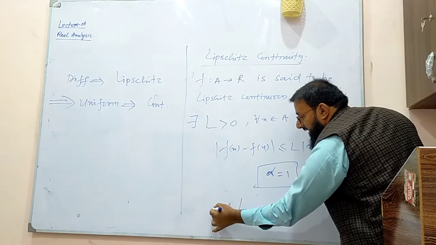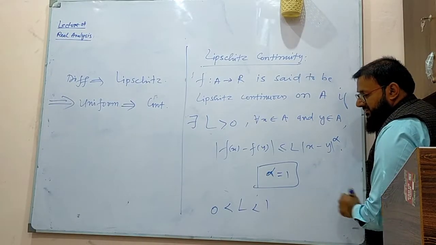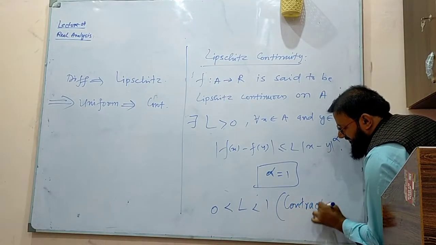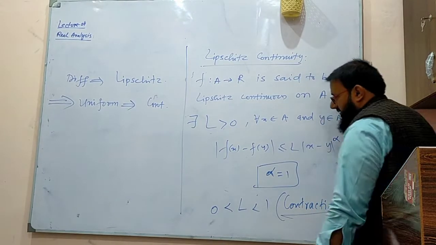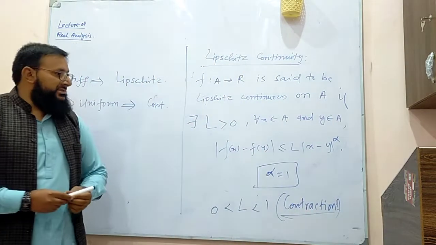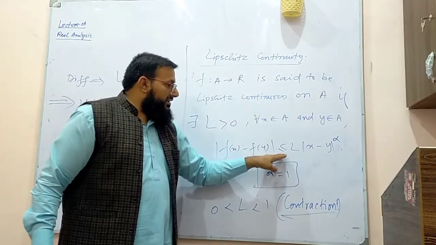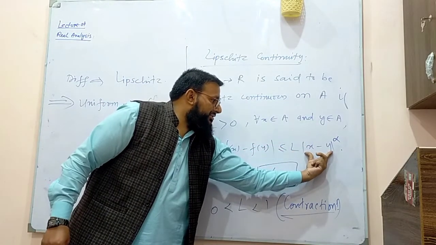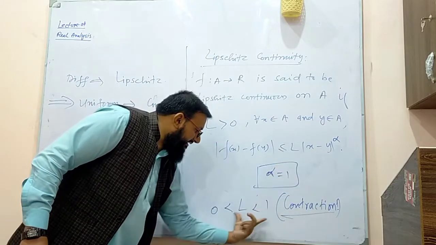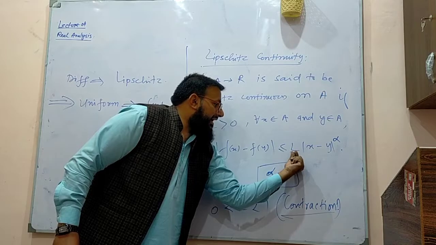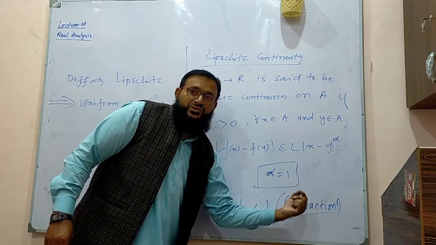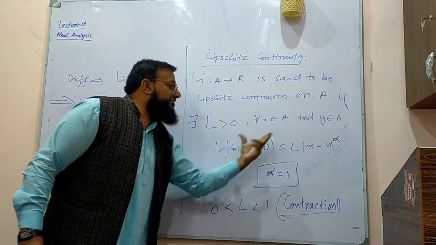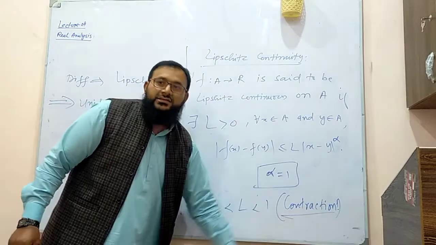But if the value of L is between 0 and 1, then we call this Lipschitz continuity a contraction. Contraction means the value of the outputs is smaller than some portion of the value of inputs. This is the difference in the inputs. I am multiplying with L, and L is between 0 and 1. It means L makes this difference even smaller. You multiply with 0.1, 0.5, it becomes smaller, and your outputs are even smaller than that. This is what we call the contraction.